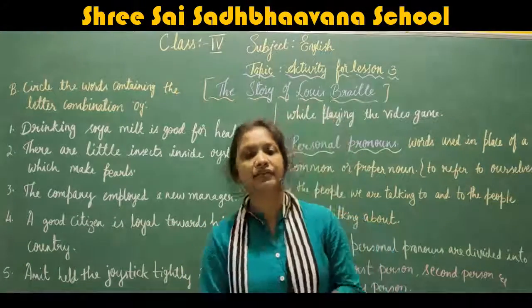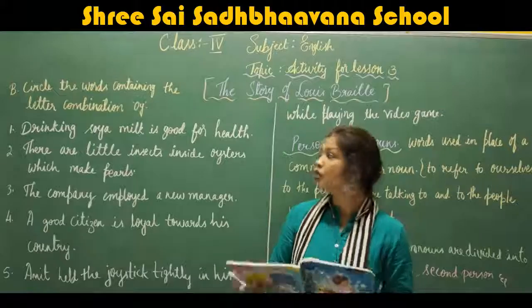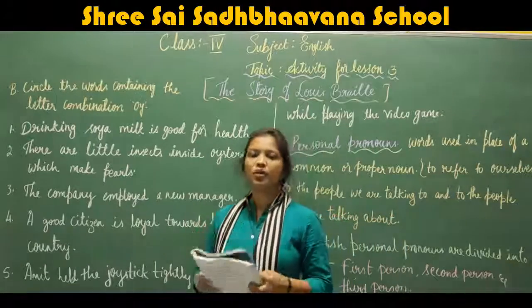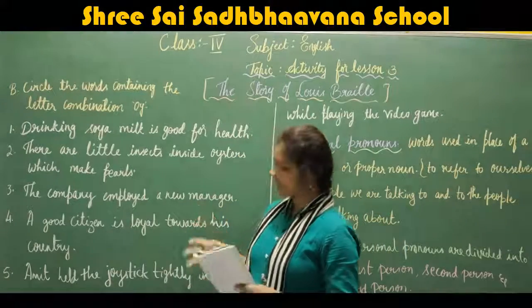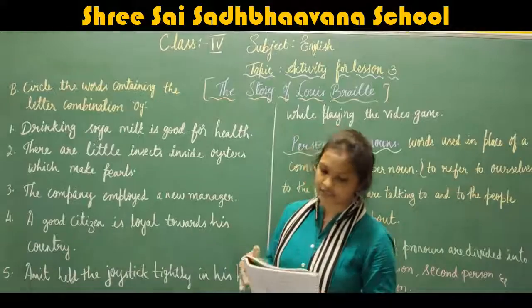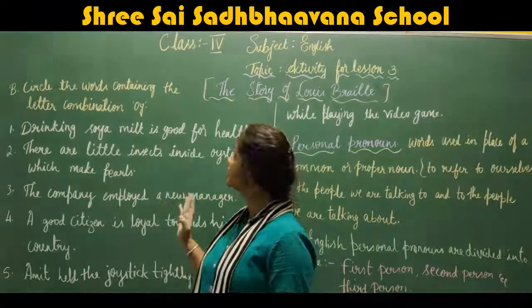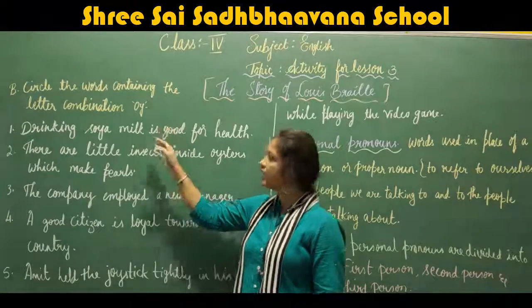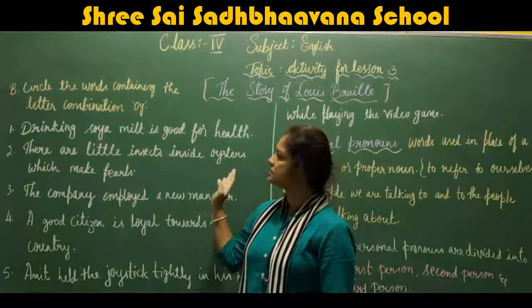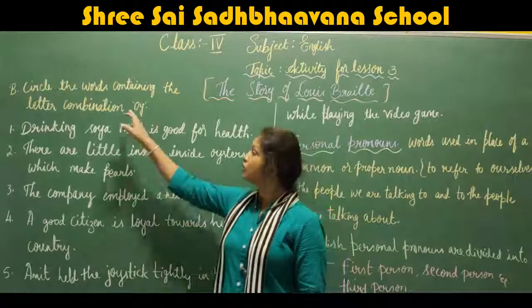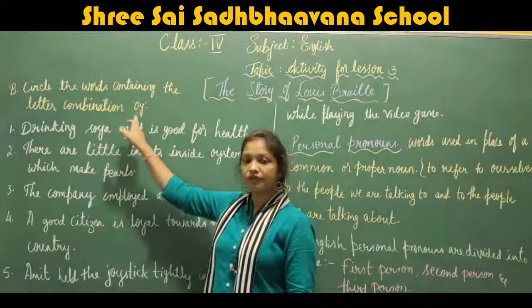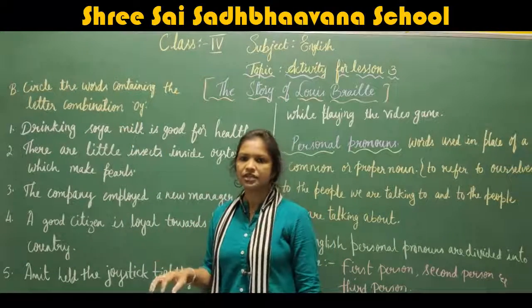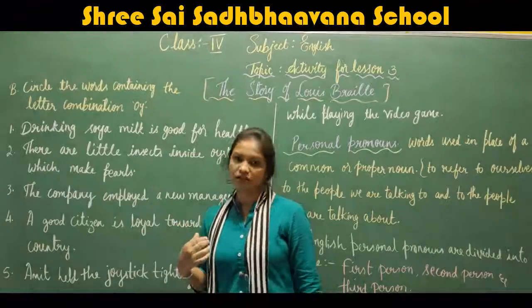On the next page, they have given an activity based on OY sounds. What have they given? Read the sentences aloud and circle the words containing the letter combination of OY. Here we have to circle the words that consist of the letter combination of OY. Did you understand, children? Shall we start the exercise?